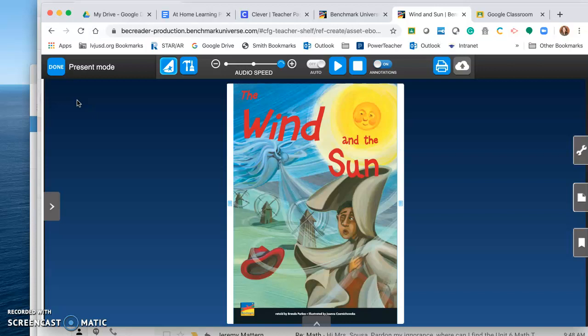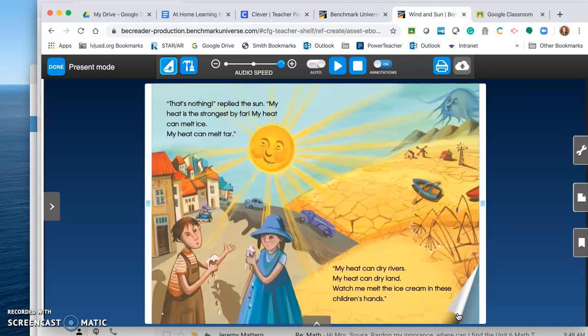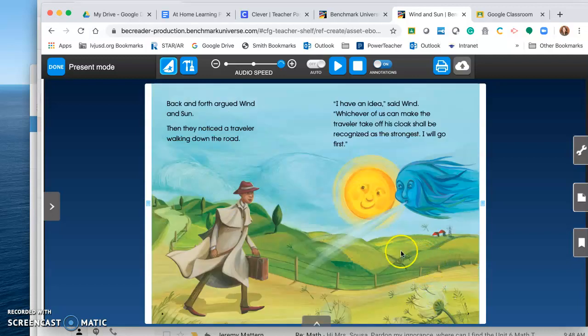Our first question is, what causes Sun and Wind to have a contest? I'm going to look in the text on page 7. This is where Wind comes up with the idea for a contest. "I have an idea," said Wind. "Whichever one of us can make the traveler take off his cloak shall be recognized as the strongest. I will go first." This is the effect. Sun and Wind decide to have a contest. I need to figure out why.